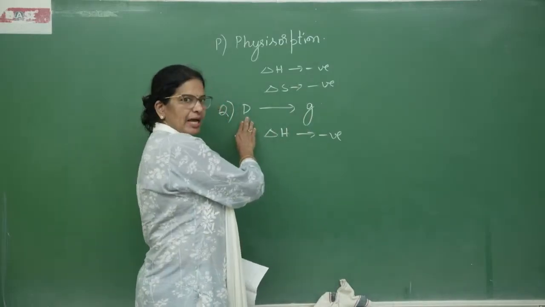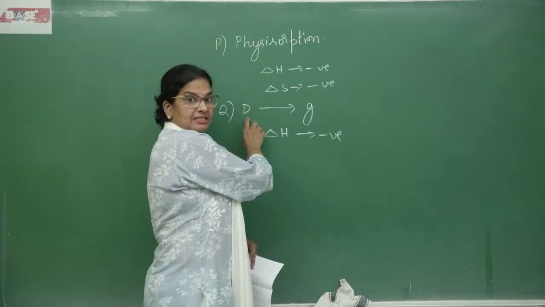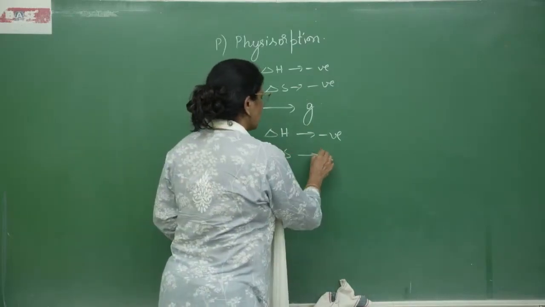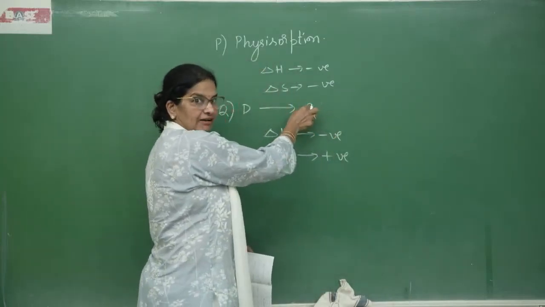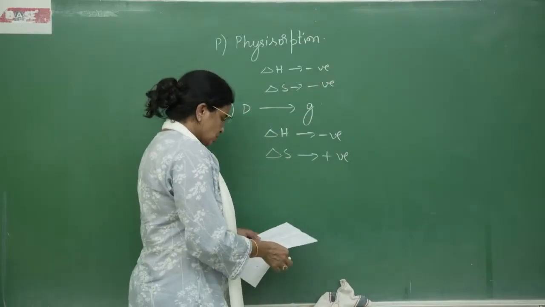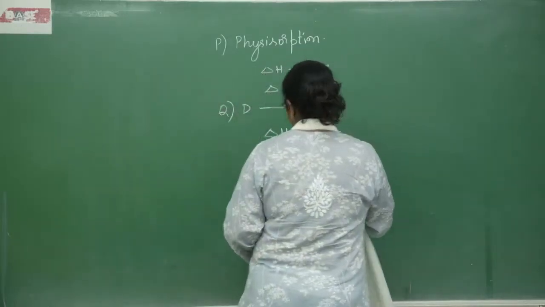This has a 3-dimensional network, whereas the covalent bonds are strong. Therefore, delta S also here becomes positive. Entropy of the graphite is more. Therefore, change in entropy is positive. So, we will go to the next, R.